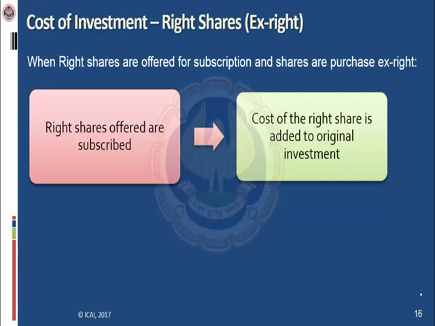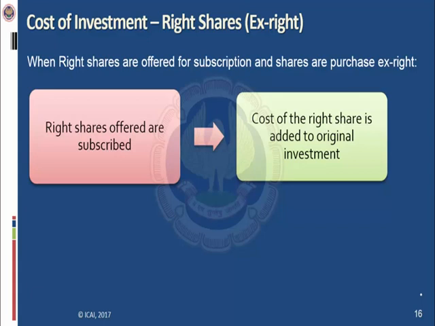So let's take an example. A is having an investment in equity shares of B Limited. The cost of the original holding for 100 shares is 1000 rupees. So initially A purchased 100 shares at the rate of 10 each. So the earlier holding is for 1000 rupees. The cost of investment is 1000 for 100 shares. Now B Limited is offering a right to A Limited to subscribe to additional shares at the rate of rupees 8, and the right given is 1:1. So a shareholder holding one share can have a right to one additional share.